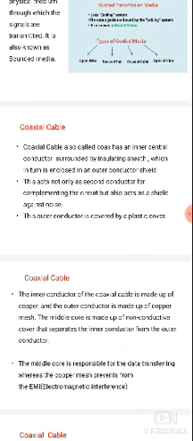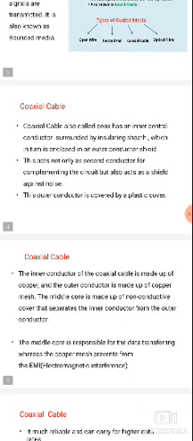Coax, C-O-A-X, has an inner central conductor surrounded by an insulating sheet, which is in turn enclosed in an outer conductor shield.